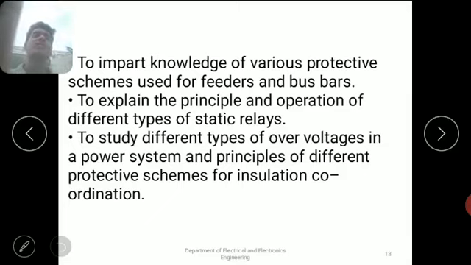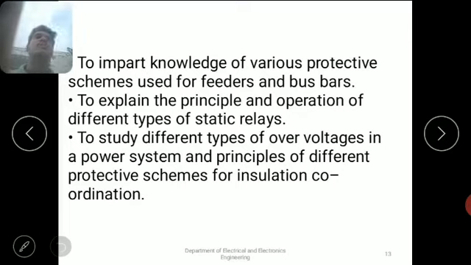Already we know what is meant by feeder and bus bar. A bus bar is a conducting material operated with constant voltage and frequency. A feeder is a conductor operated with constant current. Next, we have to know a complete idea about the principles and operations of different types of static relays.